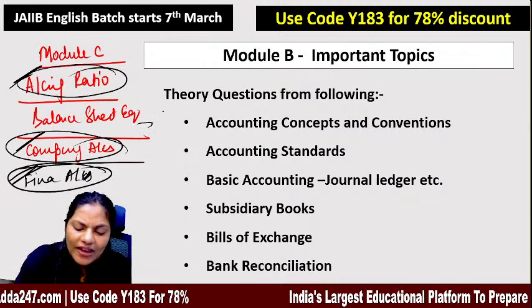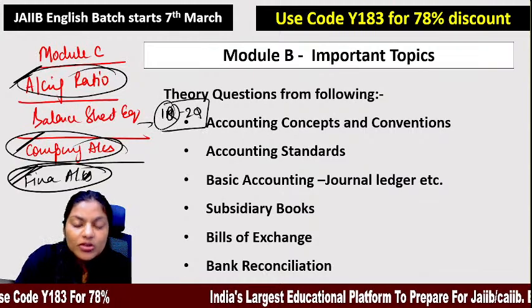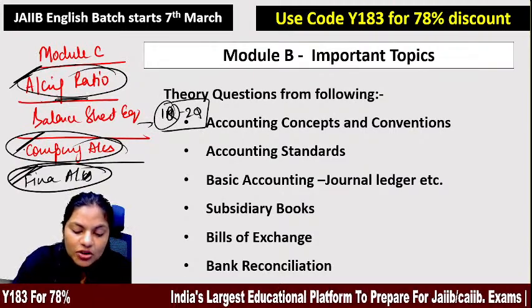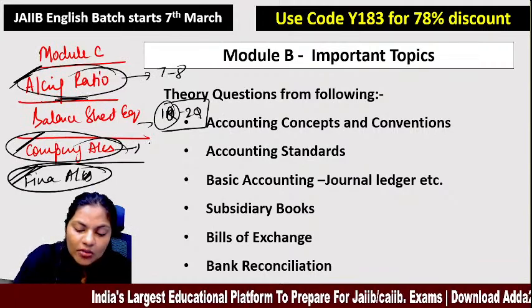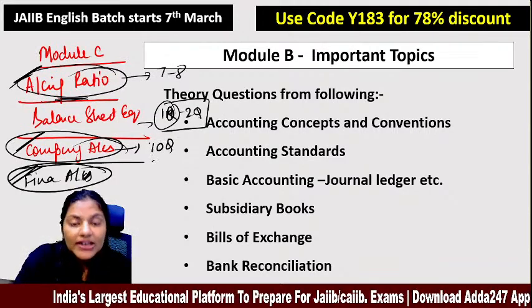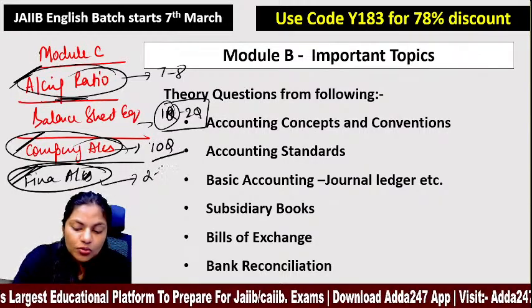Balance sheet equation is very easy. You can maximum find 1 to 2 questions of 1 mark or 2 marks. But ahead of this, when you talk about accounting ratio, you'll find 7 to 8 questions. Company's account may go up to 10 questions also in certain examinations. Final accounts, yes, you'll find 2 to 3 questions.